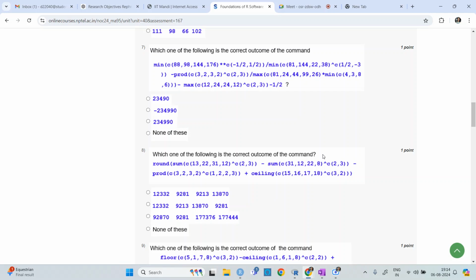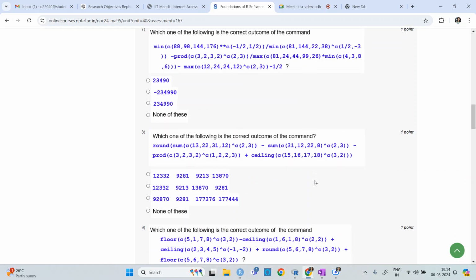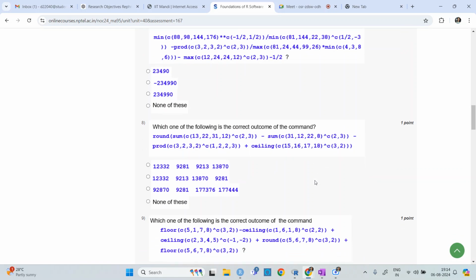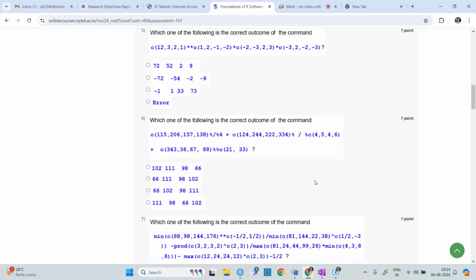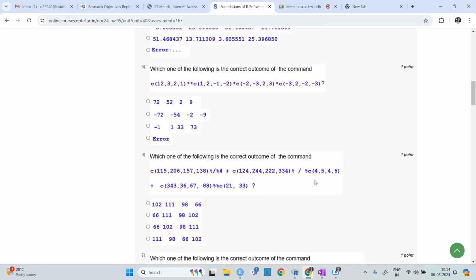It's always better to practice on your own and think about why exactly we are using this function. For here, I think this is of no use. If you are using the ceiling, floor, or round function with integers, it is not valuable. But when you are using it with decimal values, then it makes sense. So that you can do.